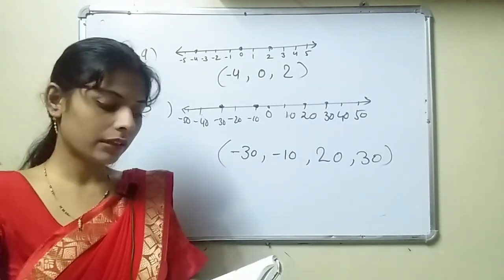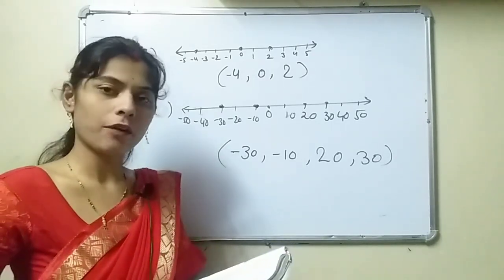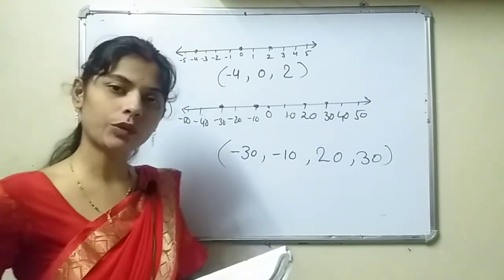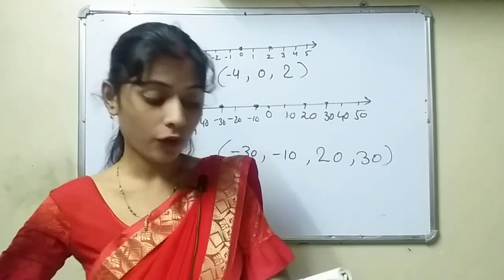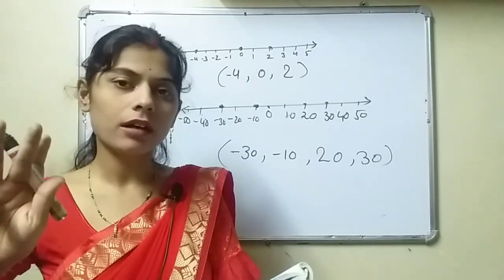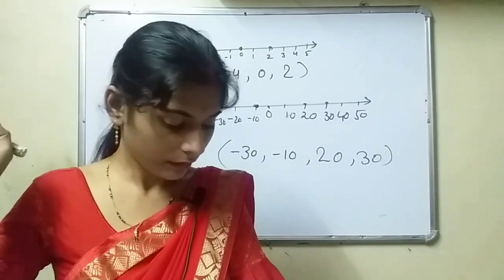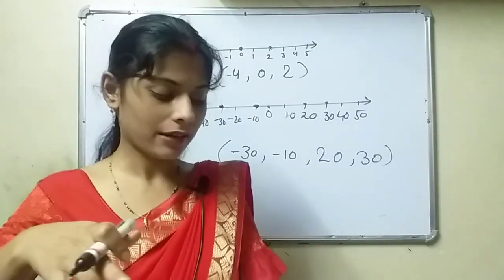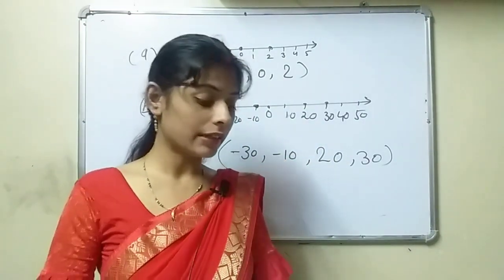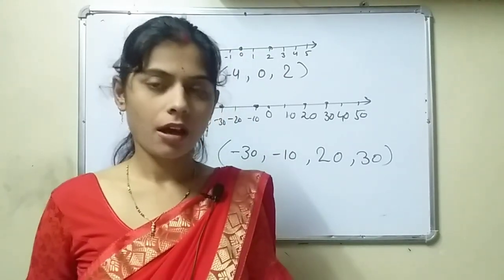Now see, mark the given points on the number line with dots. That you can do by yourself, because you just have to mark the dots on the number line in your book. No need to write this question in your notebook. Question number 4, don't write in notebook. Question number 1, question number 2, question number 3, you have to write in your classwork copy. Next questions we will solve in our next lectures. Do this much, and please read the content given here, otherwise you will not be able to understand the next questions. Okay. Thank you.